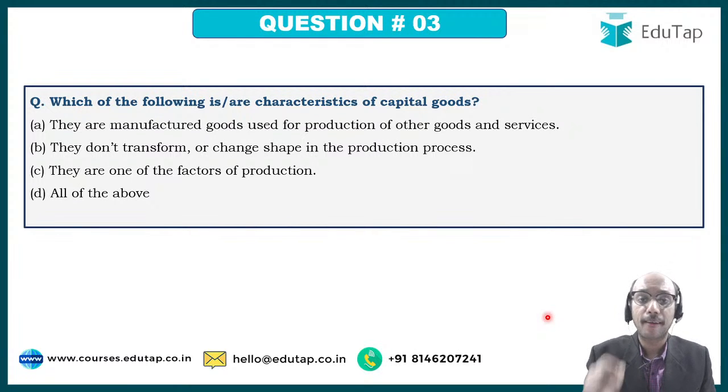This time, while answering, please tell me 3A, 3B, 3C, 3D. Which of the following is/are characteristics of capital goods? They are manufactured goods used for the production of other goods and services. They don't transform or change shape in the production process. They are one of the factors of production. All of the above. You have to tell me which are the characteristics of capital goods.